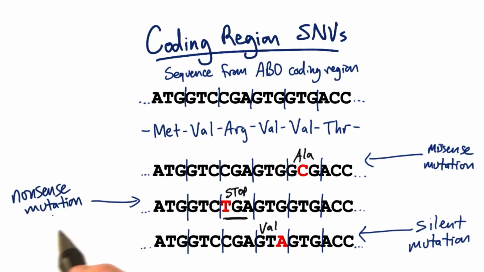And then we have nonsense mutations, which are almost always detrimental because they're going to shorten a protein sequence. Once a nonsense mutation has been induced, everything past that mutation is not going to be translated.